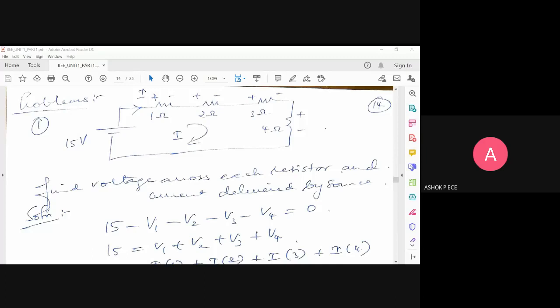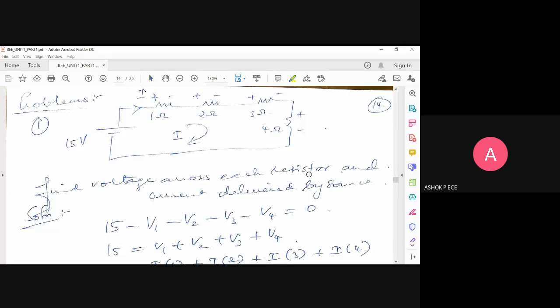Okay. So with that, we'll do our first problem. I have shown a circuit. I think you could see a circuit here. It has a 15-volt DC source, and four resistors in series: 1 ohm, 2 ohm, 3 ohm, and 4 ohm. See the question: find the voltage across each resistor and the current delivered by the source.